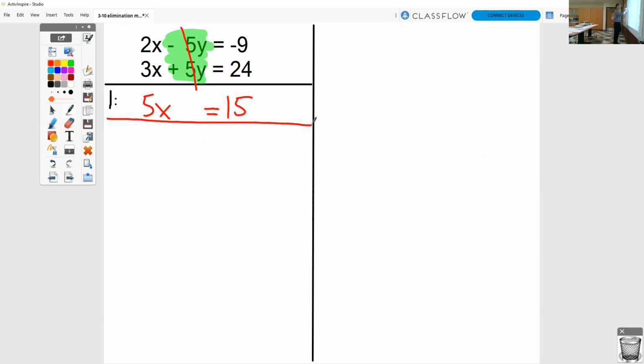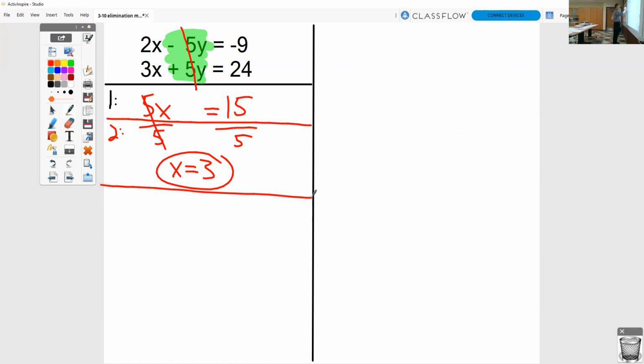Our second step says to solve that one-step equation. This just says 5 times x. The opposite of times is to divide. So divide by 5 and divide by 5. 15 divided by 5 is 3. There's one of our answers.